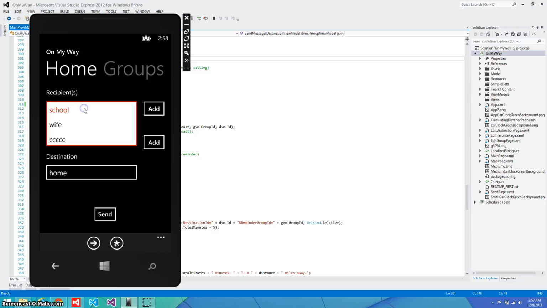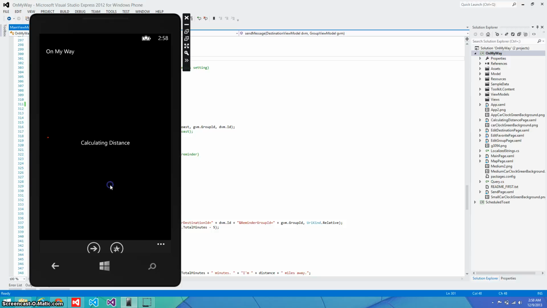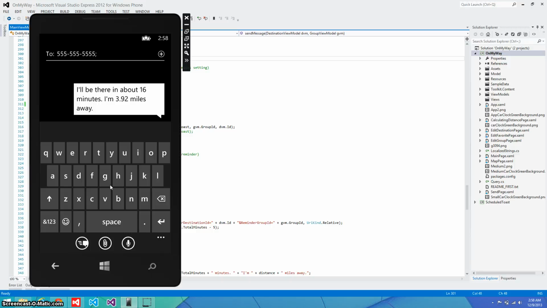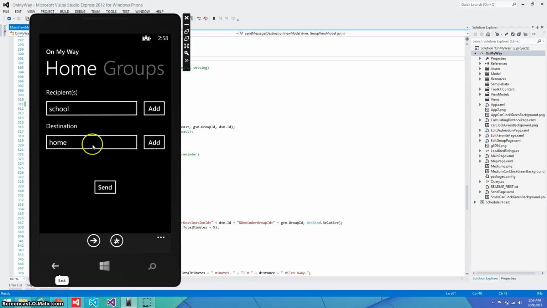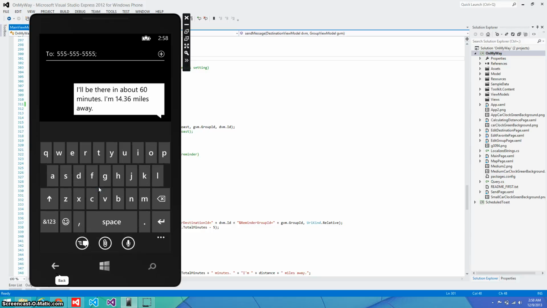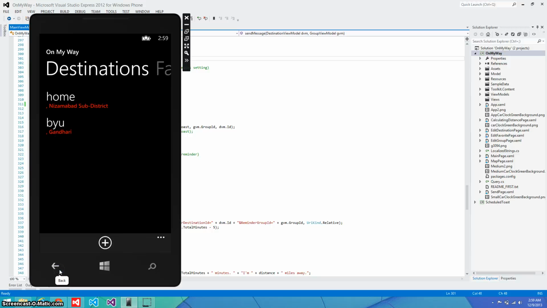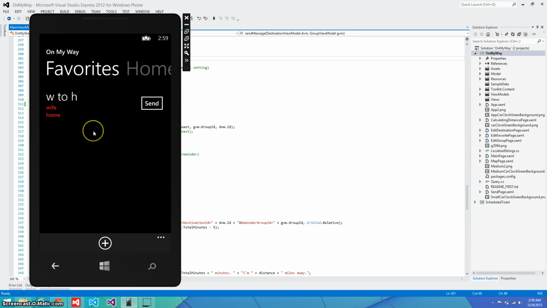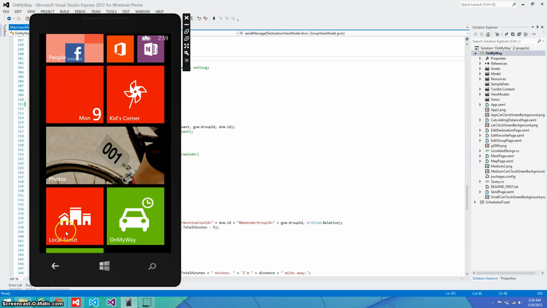And then I can also send just from the home screen here if there isn't one that is common, like wife to BYU. That may not be as common. I'm going to send, it calculates it, says I'm about 3.92 miles away, and about 16 minutes away for that one, I think. Wife to home, is that a bit longer? Yeah, 60 minutes away and 14.36 miles. These are just actually made up addresses that I pinned. But that's what the application does, and on the home screen I can unpin those if I want.